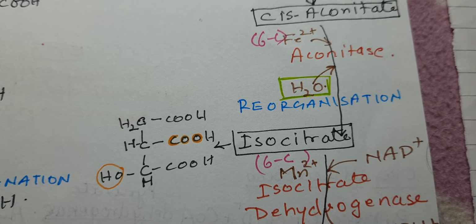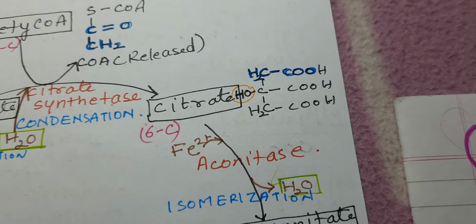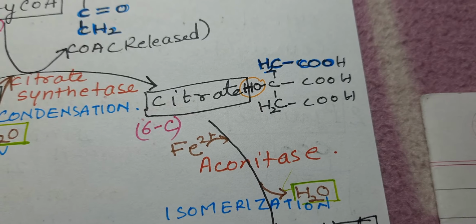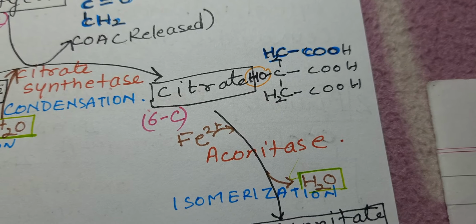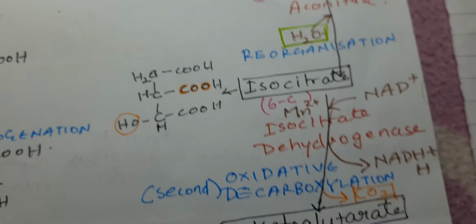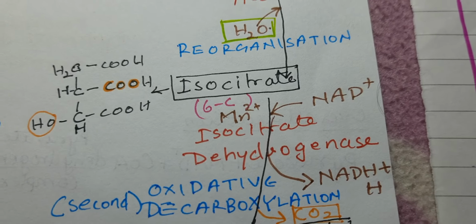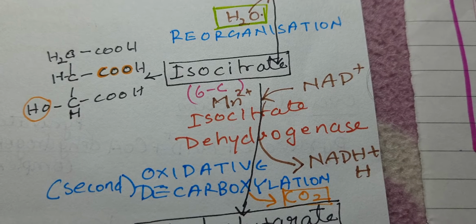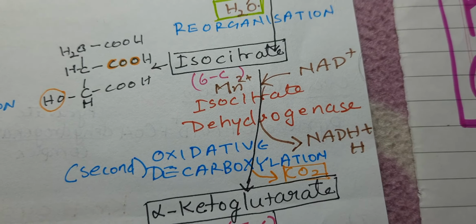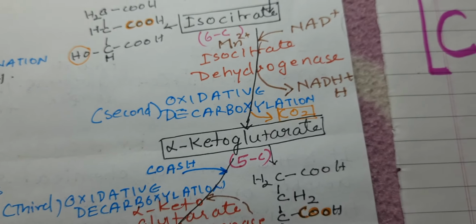So here is the isocitrate. You can see the OH position which was located on the 3rd carbon is now located on the 5th carbon. So isocitrate is also a 6 carbon compound. Now further isocitrate is converted into alpha ketoglutarate.